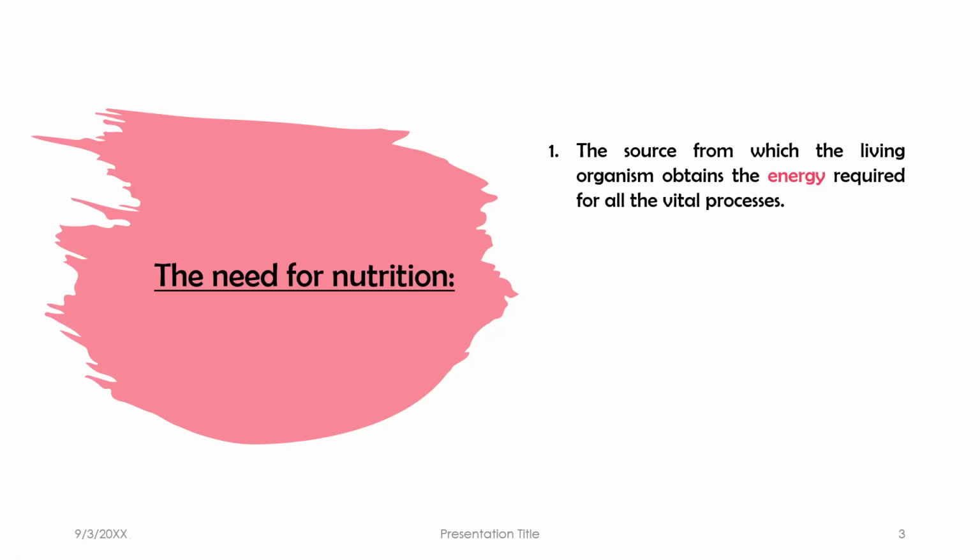So food is the source from which the living organism obtains the energy required for all vital processes. I need energy to respire. I need energy to digest food. I need energy to excrete. I need energy to reproduce. I need energy for every single thing in our life. What else do we need food for? We need it for growth. We need to grow, and food is the raw material we need to grow.